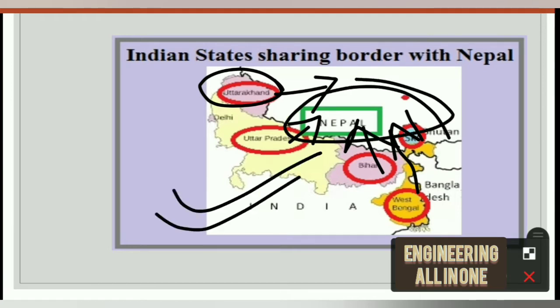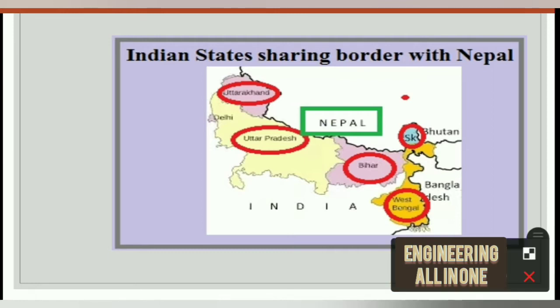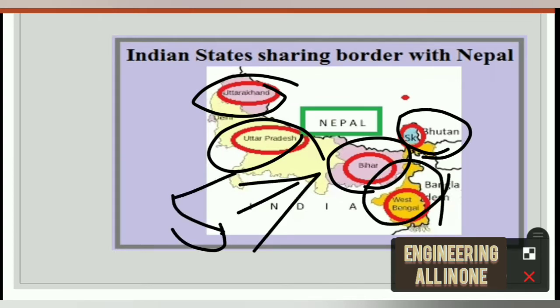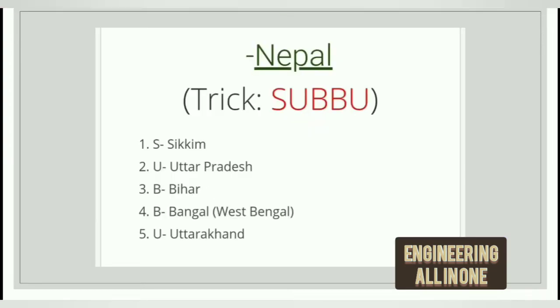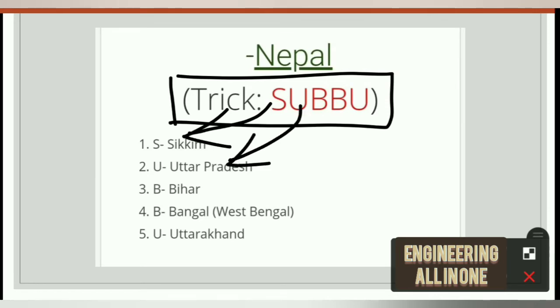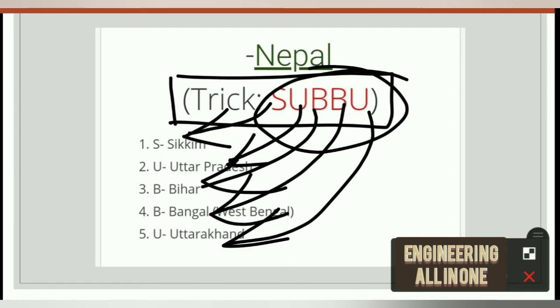So this was about the map. So we have remembered that Uttarakhand, Uttar Pradesh, Bihar, Sikkim and West Bengal, these are 5 states that share their boundary with Nepal. See here the trick to remember these 5 states: SUBBU. S stands for Sikkim, U stands for Uttarakhand, B stands for Bihar, B stands for Bengal and U stands for Uttar Pradesh. Hope you have got this trick. SUBBU is a trick